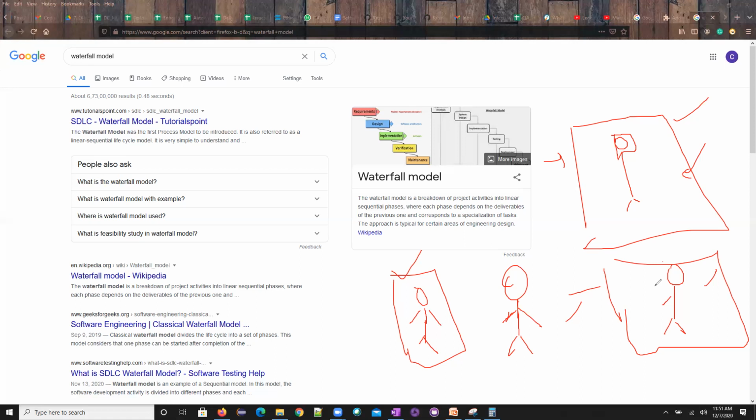Same way for the STLC. What is a phase, like how we discussed now: what is the requirement gathering phase, who are the roles we will have, what exactly we will do in that particular phase, and what is the exact outcome of that particular phase. So this is what we require from that explanation. So this is the second pointer.